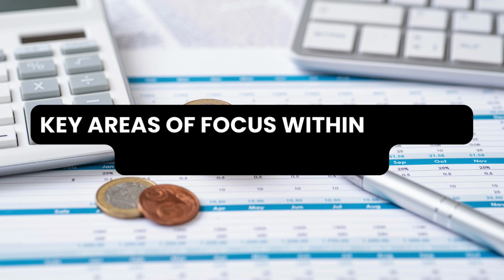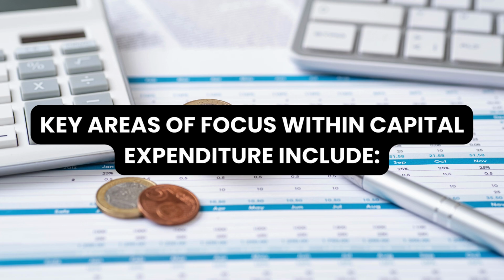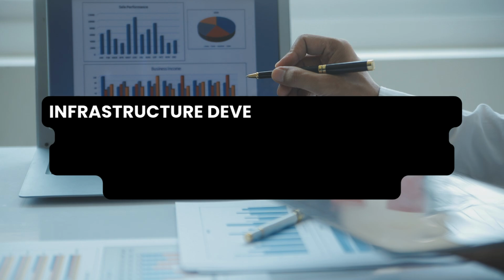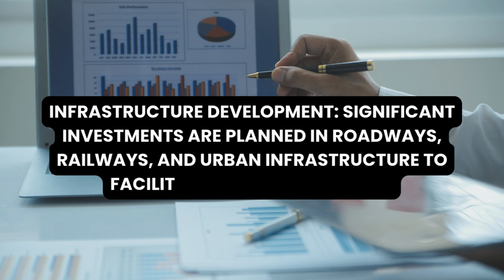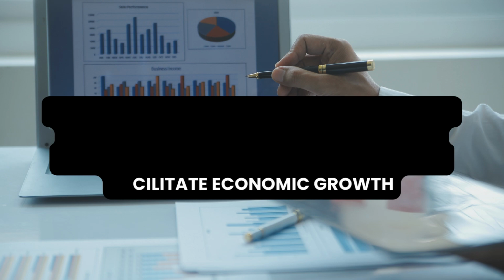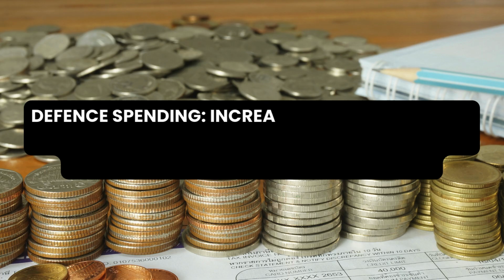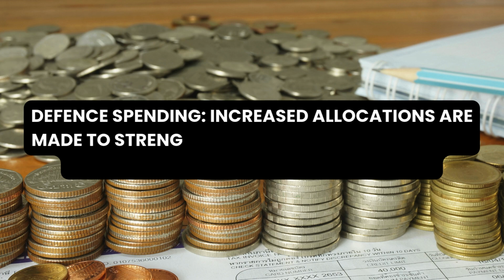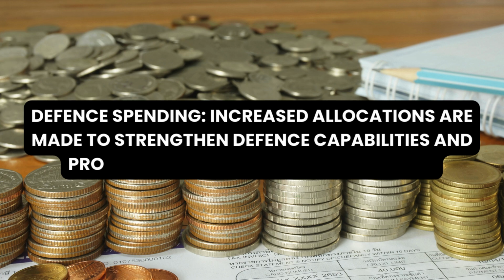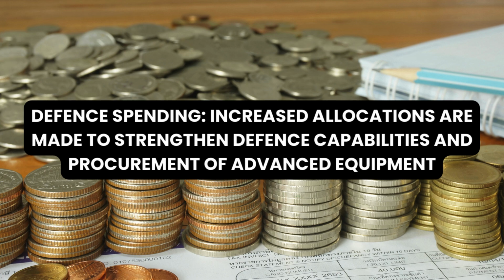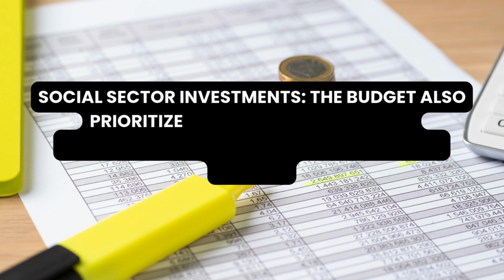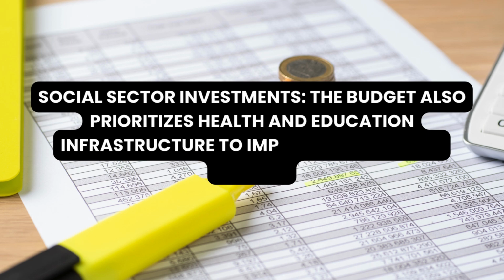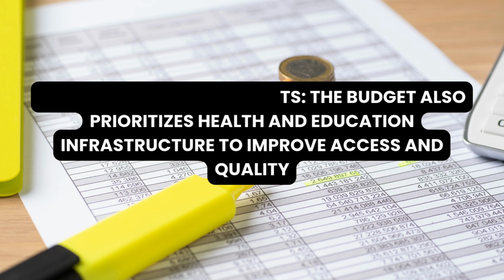Key areas of focus within capital expenditure include infrastructure development. Significant investments are planned in roadways, railways, and urban infrastructure to facilitate economic growth. Defense spending. Increased allocations are made to strengthen defense capabilities and procurement of advanced equipment. Social sector investments. The budget also prioritizes health and education infrastructure to improve access and quality.